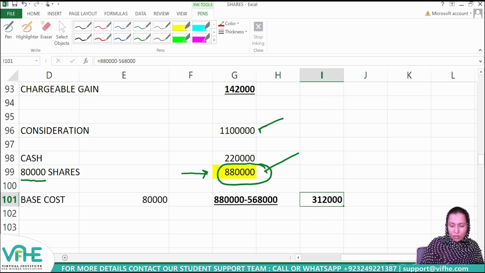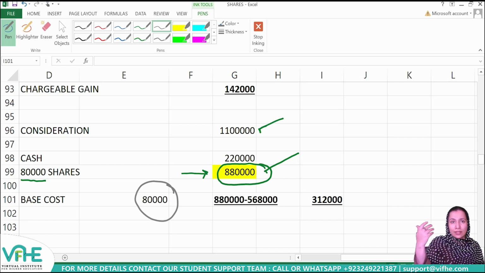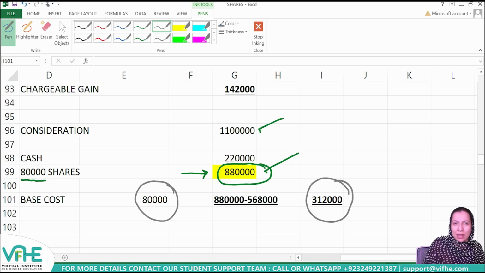By base cost, I mean this is the cost which is going to be taken for the shares which have been received as a result of incorporation, or in simpler words, whensoever Sanvi will be selling off these 80,000 shares in future, she will be using the cost of £312,000.